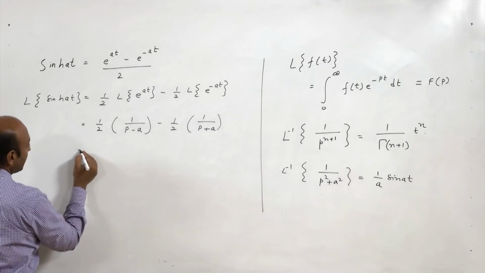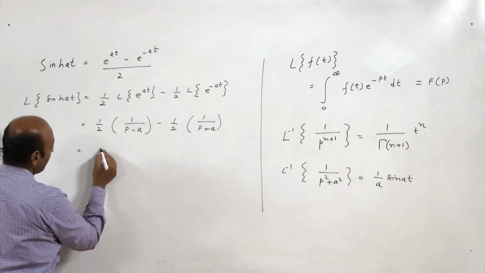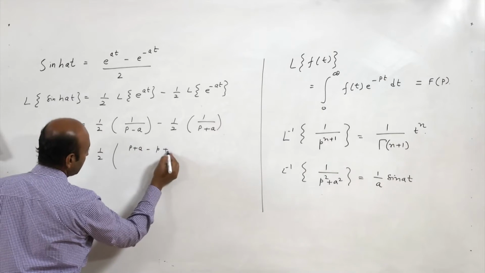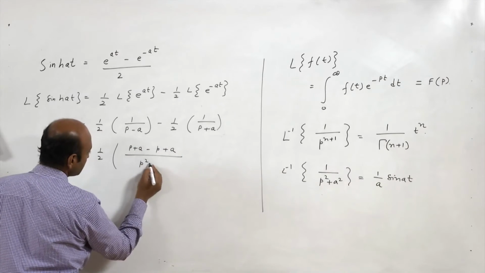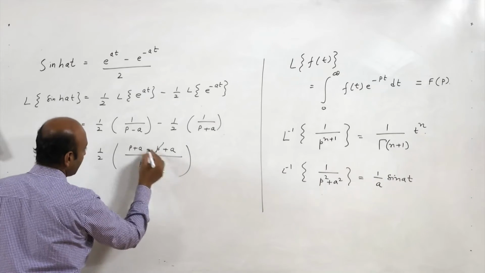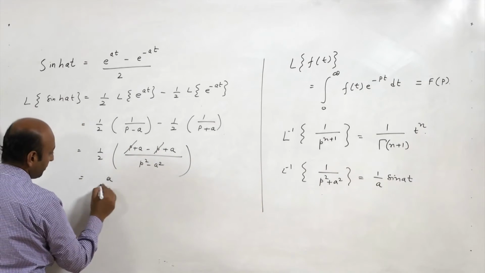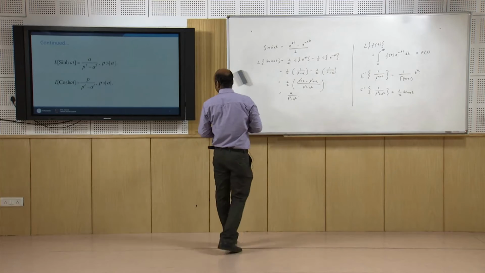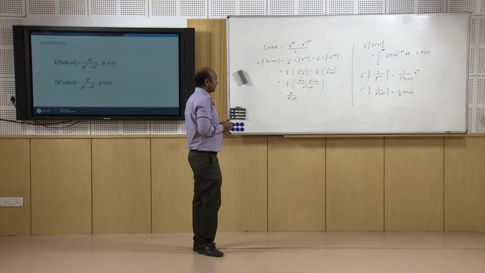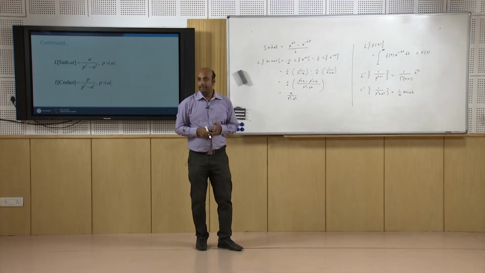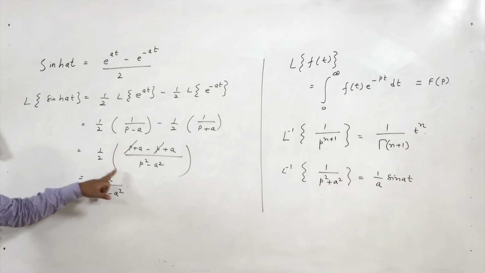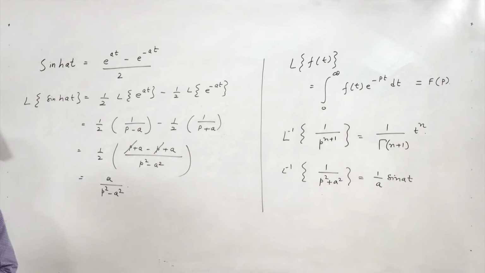So, when we simplify this, we will get 1 by 2, it is p plus a minus p plus a upon p square minus a square. This p cancels out. So, it is nothing but a upon p square minus a square. So, this will be the Laplace of sin hyperbolic a t. Similarly, if we want to find out Laplace inverse of this expression, this F p, it will be nothing but sin hyperbolic a t.